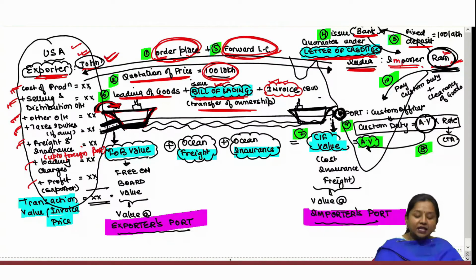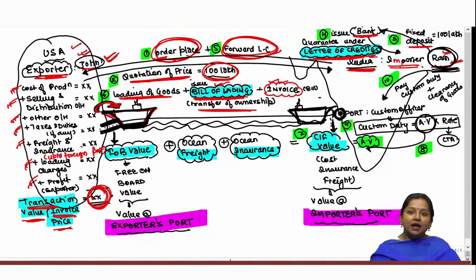Obviously, if he is taking guarantee to load the goods at the foreign port and then he is transferring ownership in the name of importer, then he shall incur only freight and insurance up to the foreign port from his factory. And then it comes to loading charges, loading of those goods in the vessel, and the profit margin of the exporter. All these expenses incurred by exporter along with his profit margin shall be mentioned by him in the invoice, and the amount mentioned in the invoice will generally be known as transaction value.